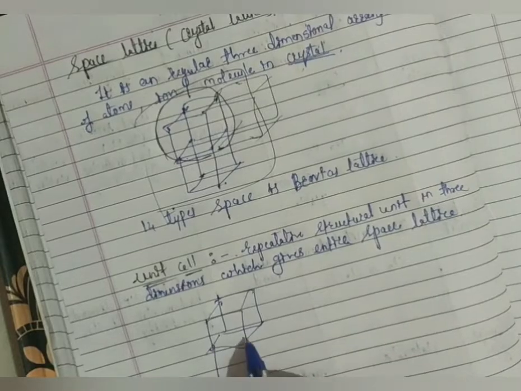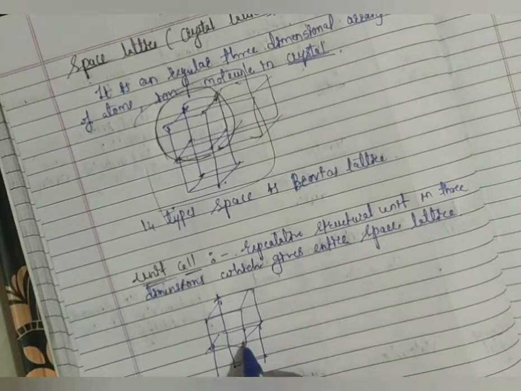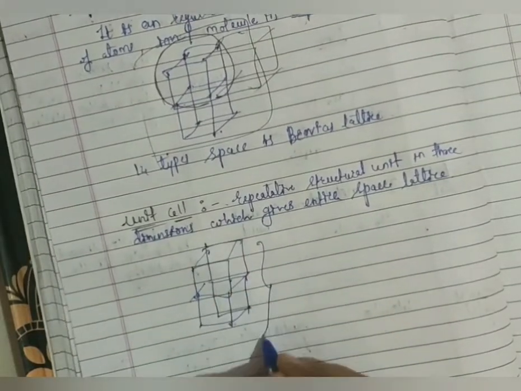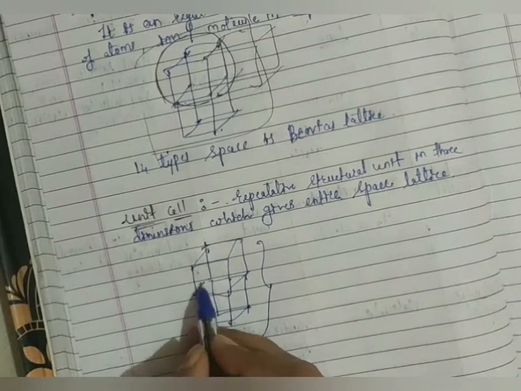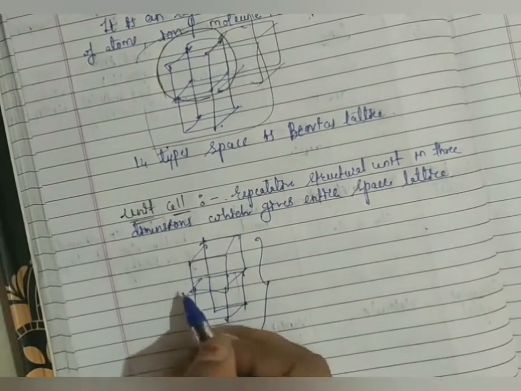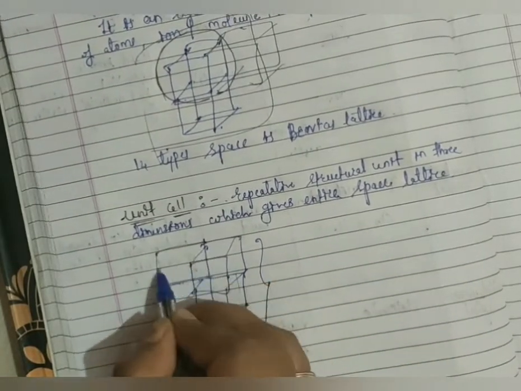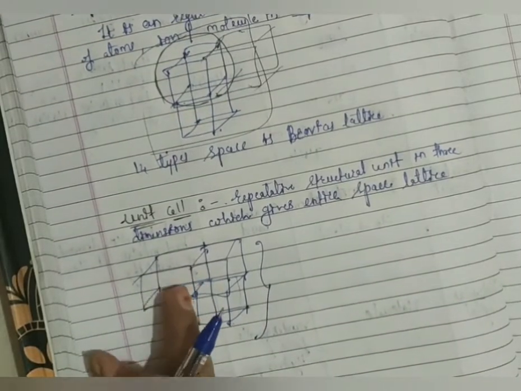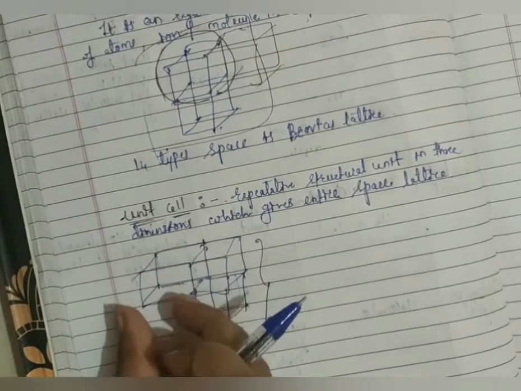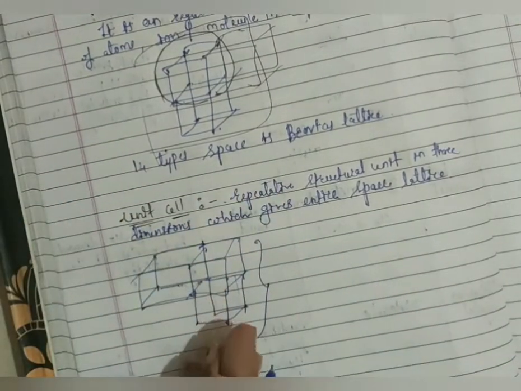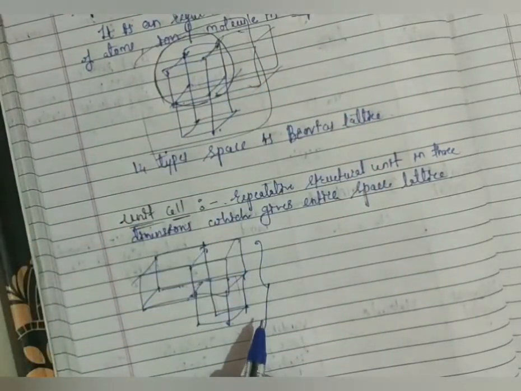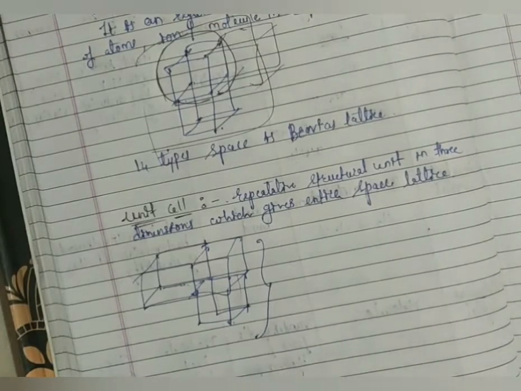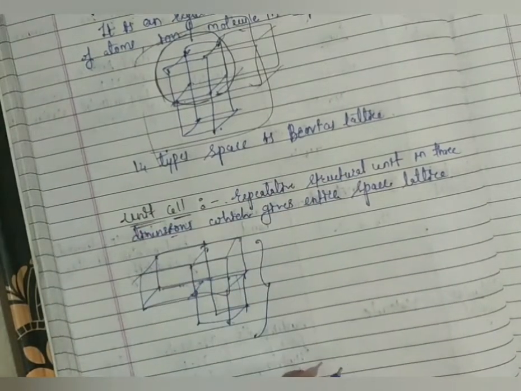If I draw one more here, after this drawing I am getting the space lattice. Means I am repeating the same unit again. I can draw one more like this. Again I am joining here, again I am repeating the same unit in three dimensions. This is called the unit cell, and after joining the unit cells I am getting the entire space lattice. So in a space lattice we have repetitive structural units, the smallest repetitive structural units in three dimensions. This is called the unit cell.